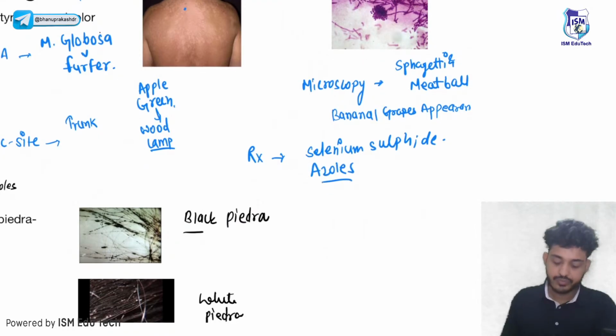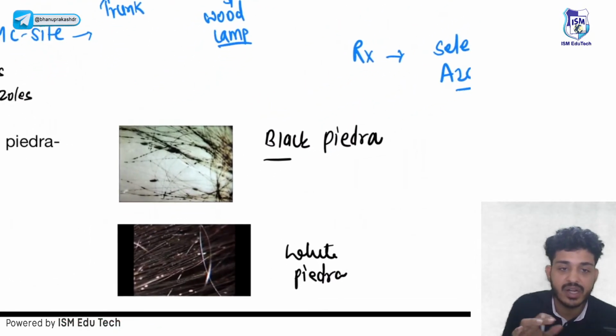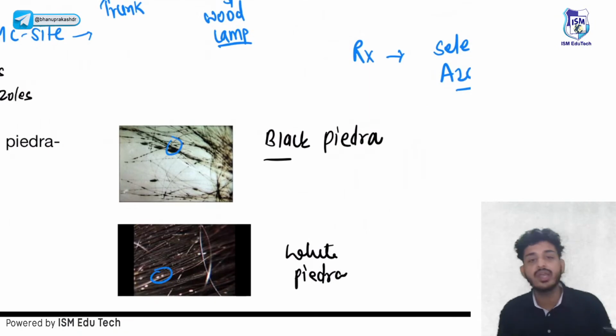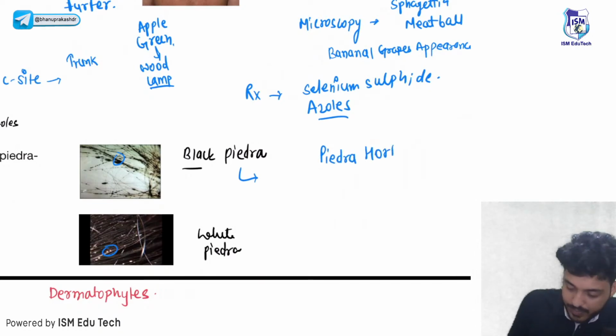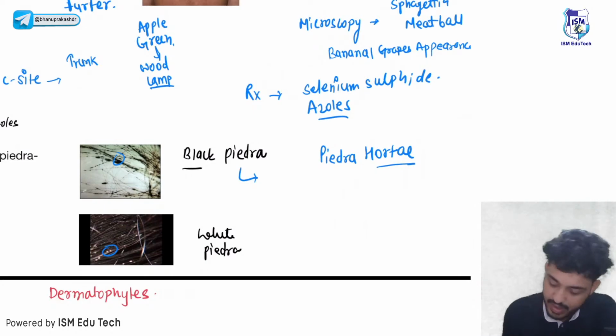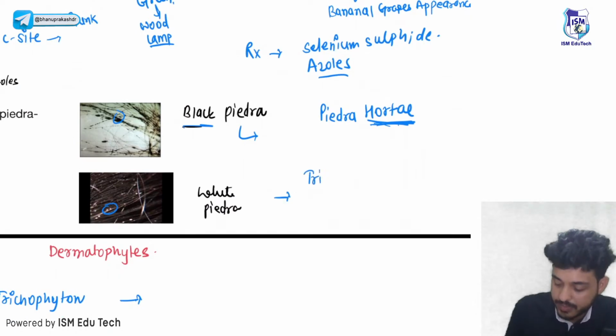Next thing is your piedra. We have two types of piedra. First one is your black piedra, second one is your white piedra. This one is white piedra and this one is your black piedra. Black piedra is due to which organism? Piedraia hortae. Remember, whenever we wear black, we look hot. I remember it like that. Black will be hortae. Second thing is your white piedra. White will be Trichosporon beigelii.